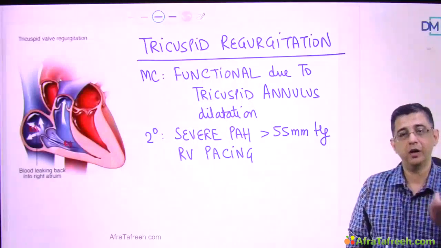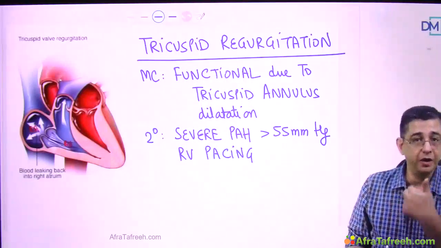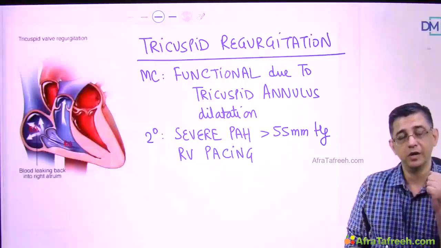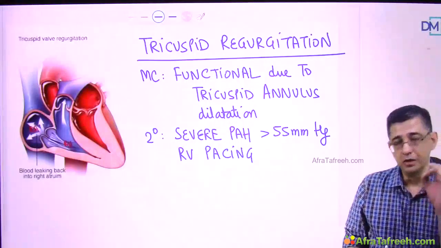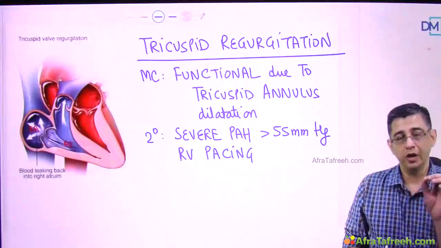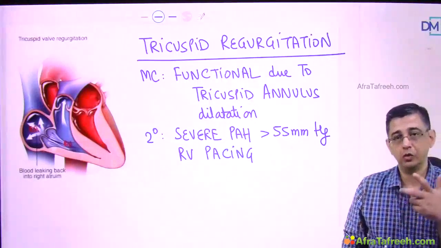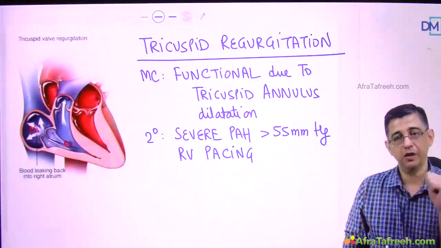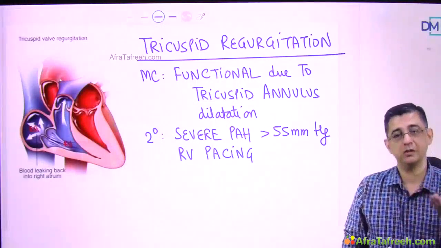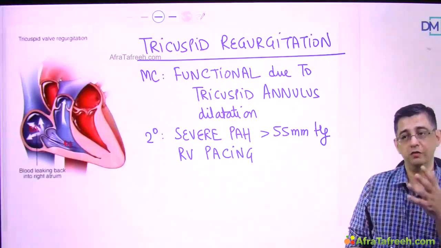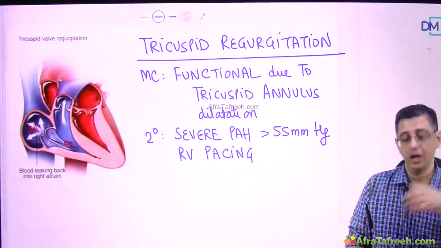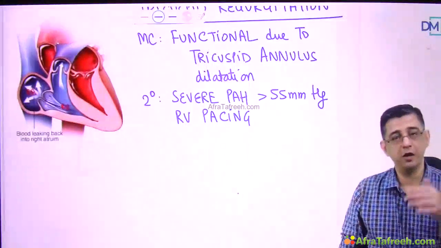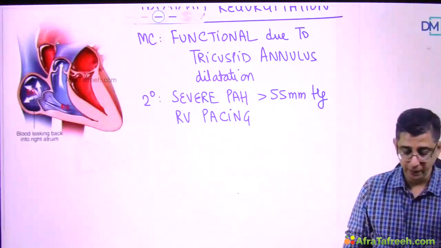Obviously first atria will contract, then ventricles will contract, and when the ventricles contract, both should fire simultaneously, because if there's a time lag between the firing of ventricles, there could be a pulmonary edema. So the basic function of the pacemaker is that it should ensure a synchronous contraction of both of the ventricles. But when you're putting these wires in the heart, these wires can perforate the leaflet, or because of the presence of these wires per se, there could be local damage to the valve leaflet. They may not be able to close properly. So right ventricular pacing has been one of the important causes for development of tricuspid regurgitation in the long run.